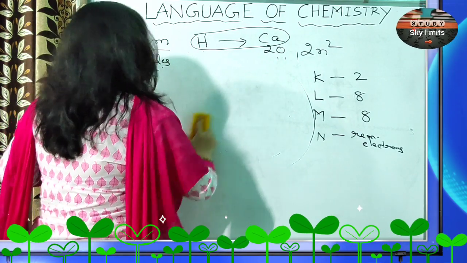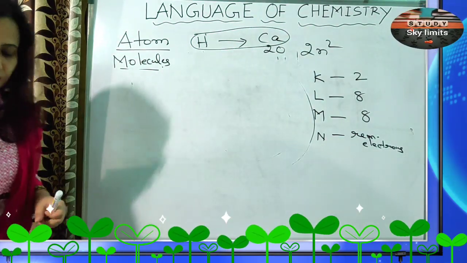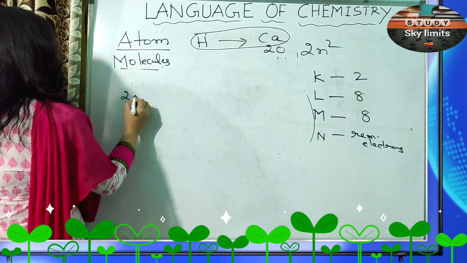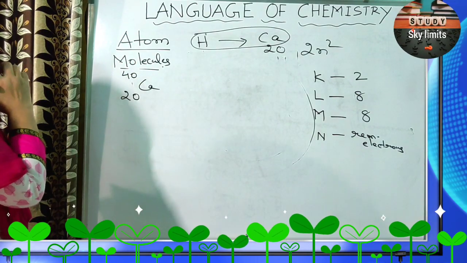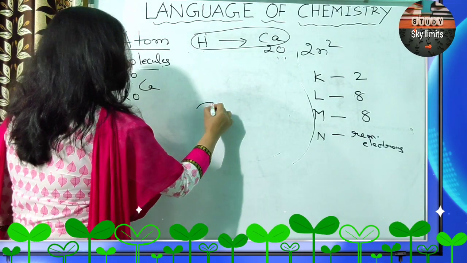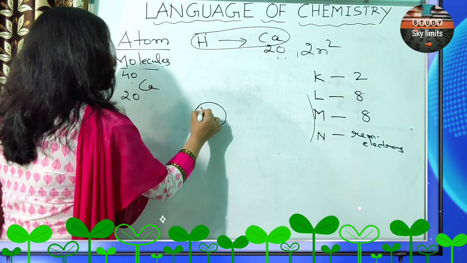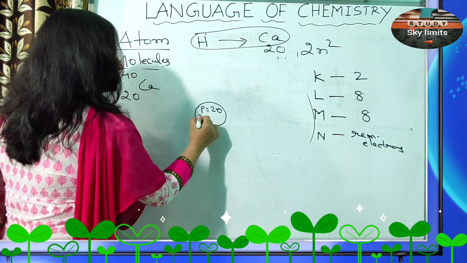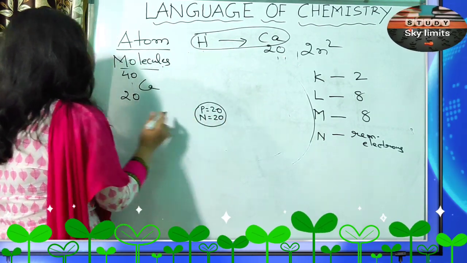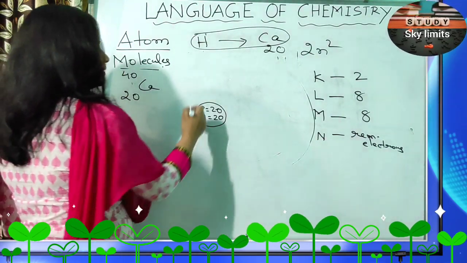Atomic mass is 40 and atomic number is 20. So in the nucleus, protons are 20, and neutrons are also 20, because 40 minus 20 gives us 20 only.